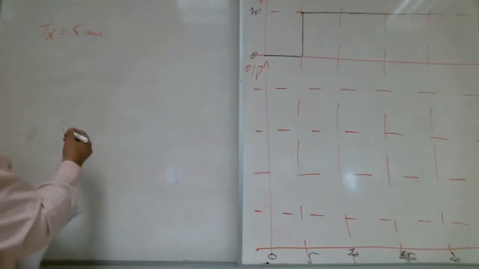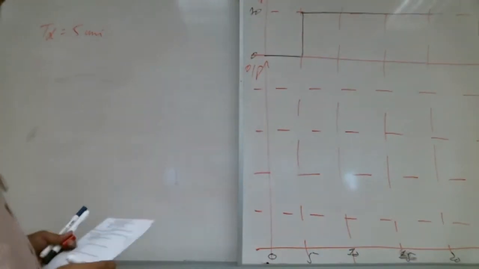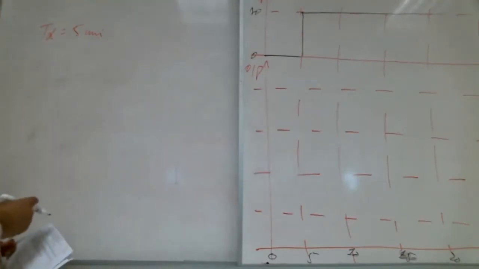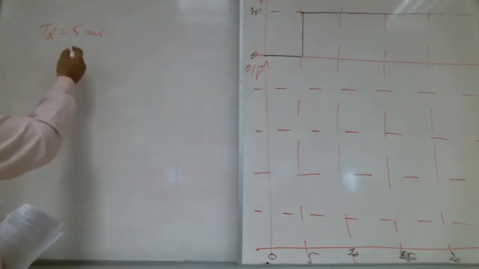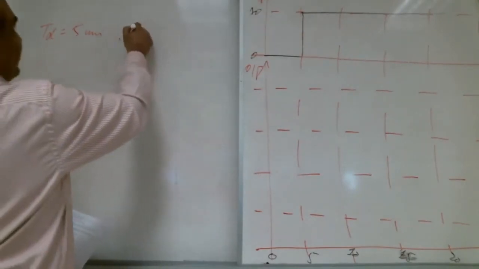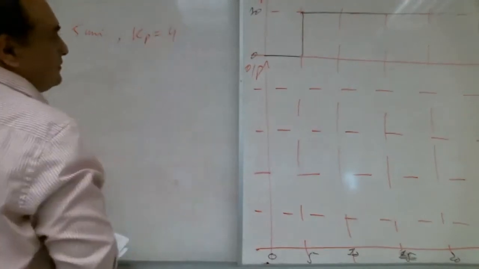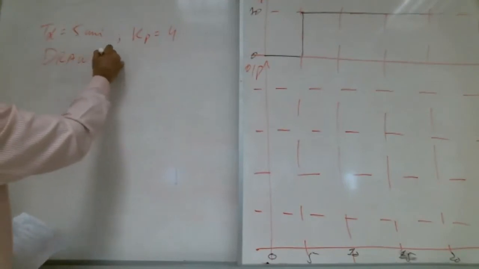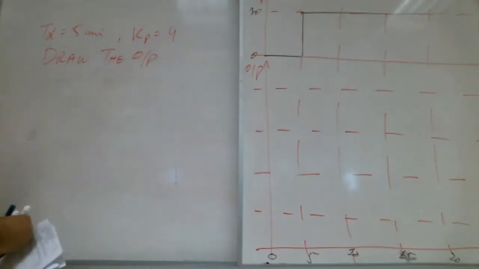Teacher, is this example from the book? This example is, you can say, a little different. It is not in the book, but we need to do it. So please note it. Dead time is 5 minutes. Gain KP is 4. Draw the output. What is that time, Shabab?